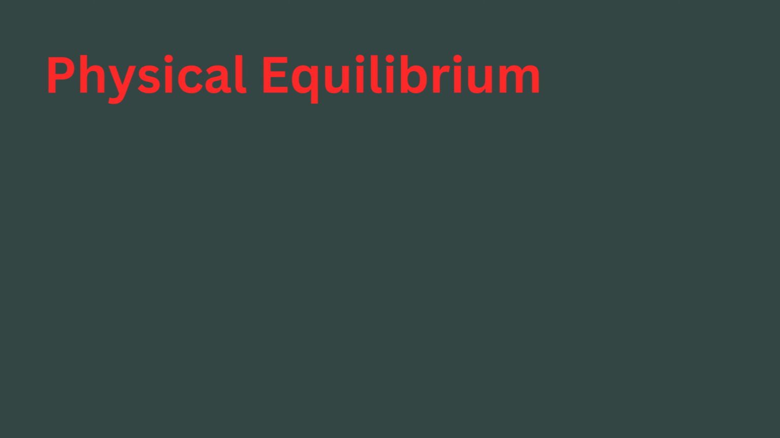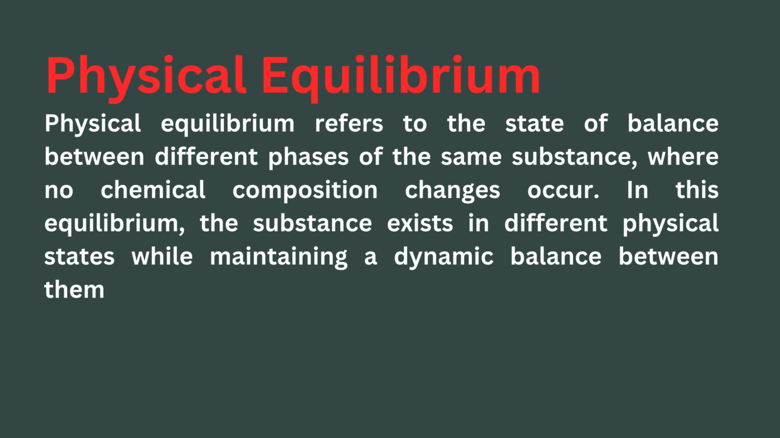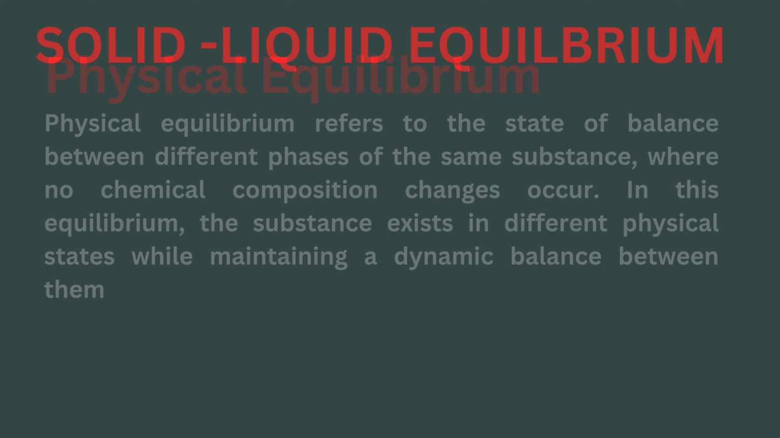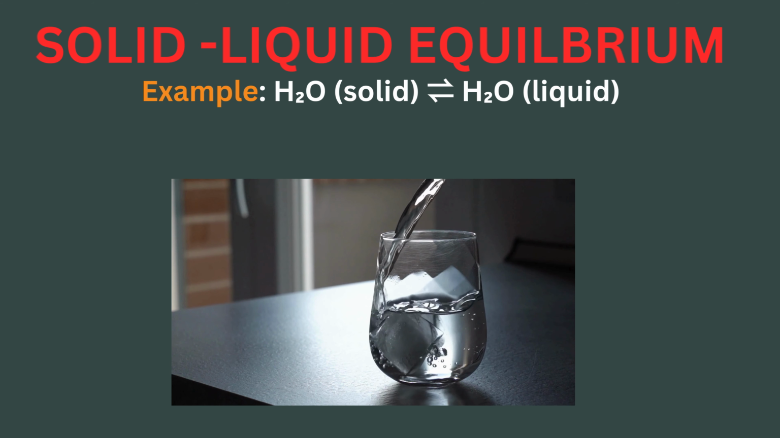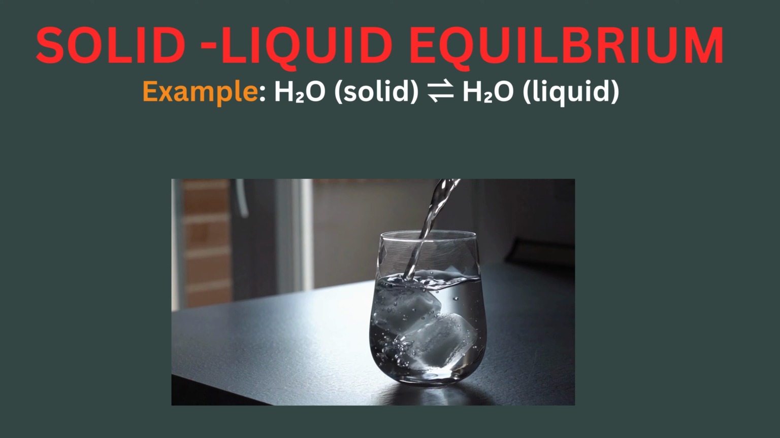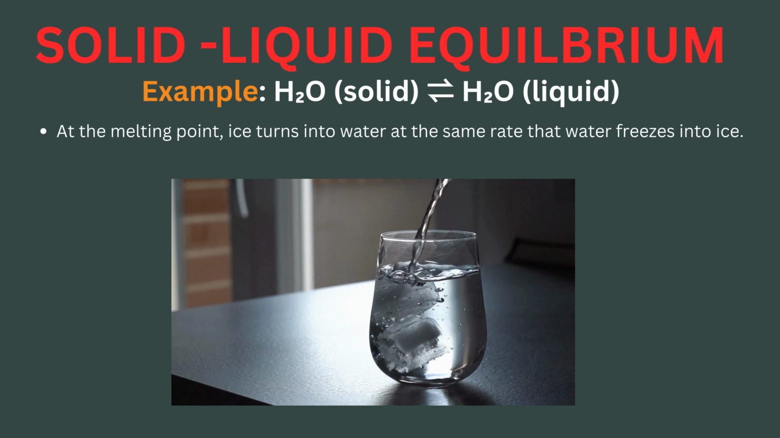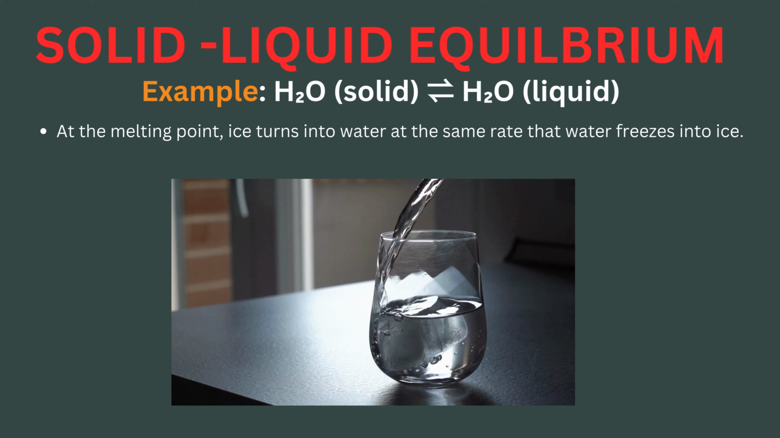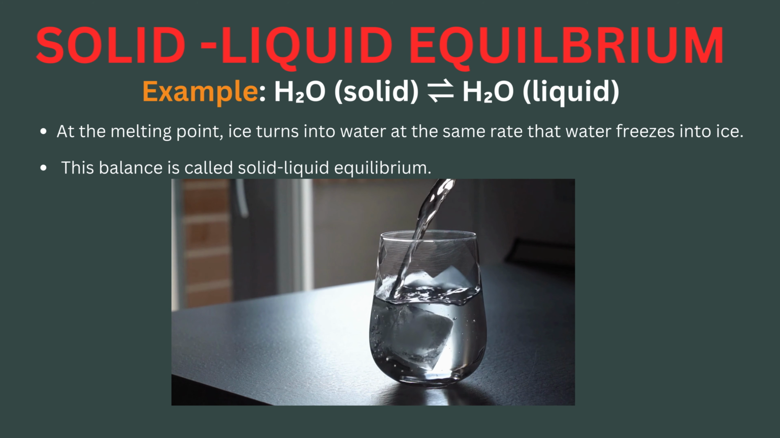Physical equilibrium. Physical equilibrium refers to the state of balance between different phases of the same substance, where no chemical composition changes occur. In this equilibrium, the substance exists in different physical states, while maintaining a dynamic balance between them. Solid-liquid equilibrium. Example: H2O(s) in equilibrium with H2O(l). At the melting point, ice turns into water at the same rate that water freezes into ice, and this balance is called solid-liquid equilibrium.